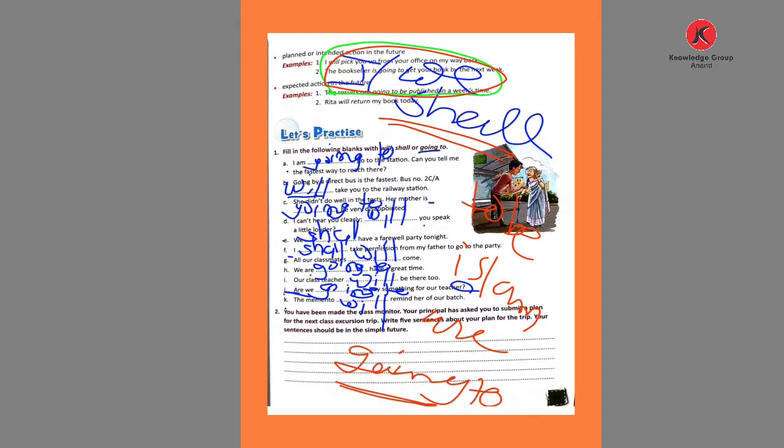Or else, if you find something else, just like this, the last one, the memento, our class teacher, third form, then you write will. Okay? So this is the answer of this blank.